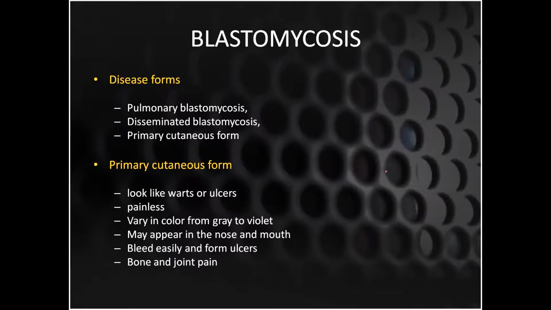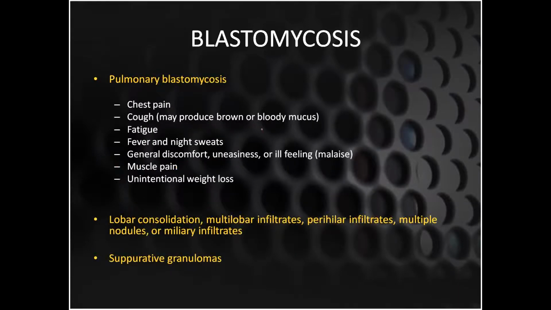These diseases can cause pulmonary blastomycosis, disseminated, and primary cutaneous forms. The primary cutaneous form can look like warts or ulcers, and they can vary in color. Their colors can range from gray to violet, and the main areas are the nose and mouth, and there can be easy bleeding from the ulcers.